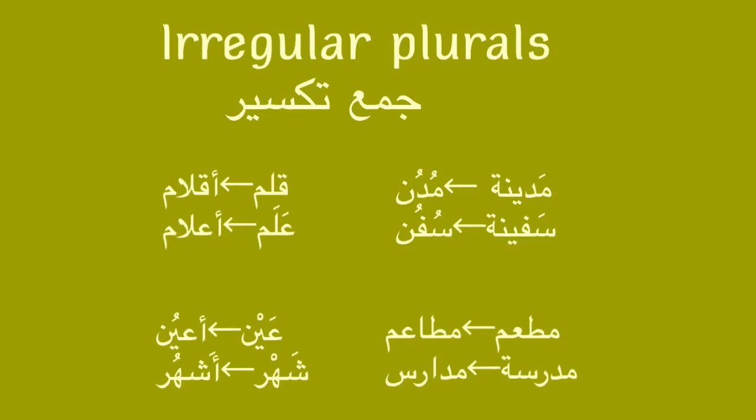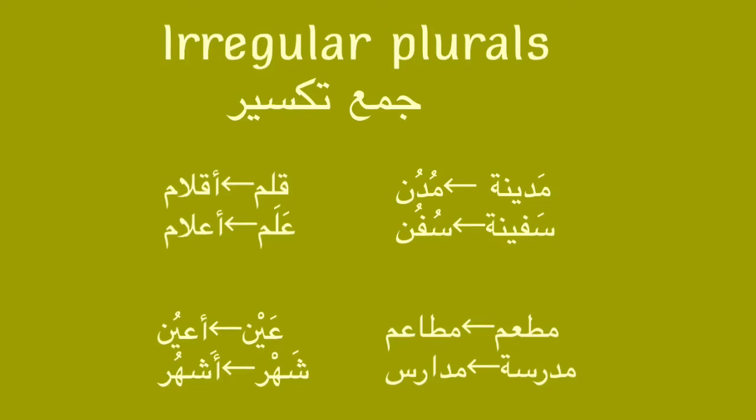Now the third rule, mat'am, which means restaurant, it becomes mata'im. Mata'im. We added an alif only after the second letter. So mat'am, mata'im. And also take care how the tashkil is changing. Mata'im. Madrasa, madaris. Madrasa, which means school. Madaris, schools. Madrasa is a female. We remove the ta marbuta and we add an alif after the second letter. So, مطعم, مطاعم, madrasa, madaris.